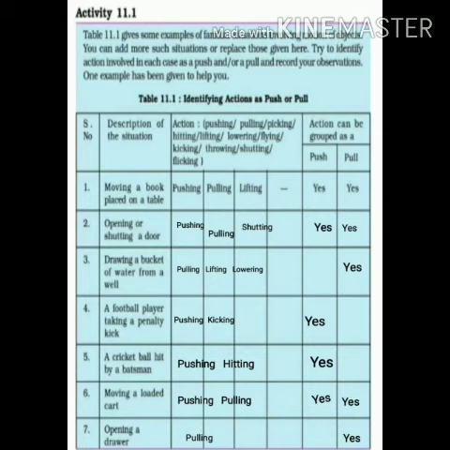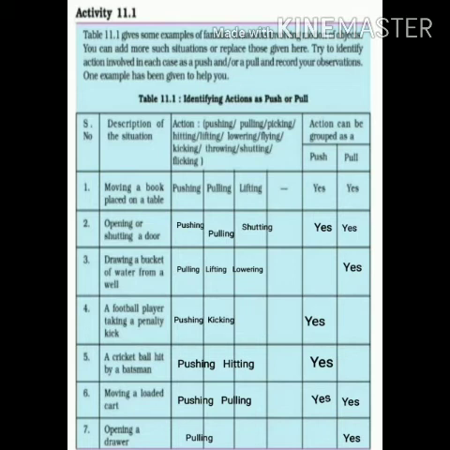Opening a drawer means it will be pulling only, the action applicable here is pulling, and it will come under the category push, pull. So students, in all these situations you will observe that when we are applying force through different actions, whatever the kind of action, we are either pulling the object or pushing the object. So after all this, how are we going to define force? Force is a push or pull applied on an object which can change the state of motion of an object. This definition you have to remember.